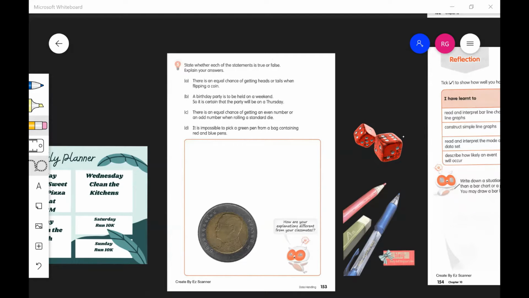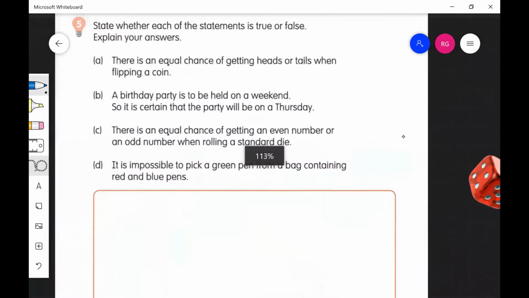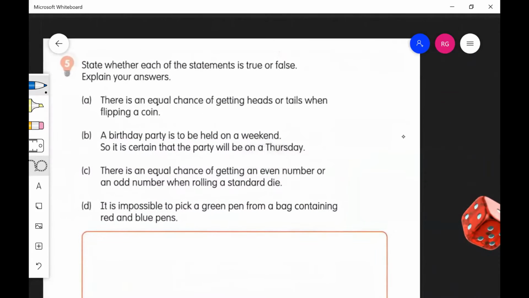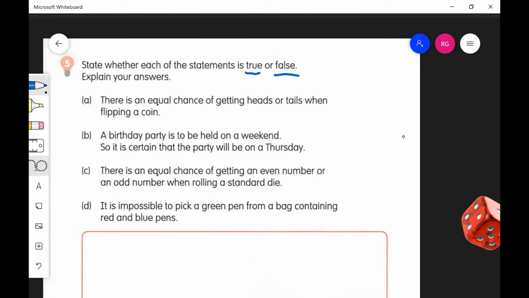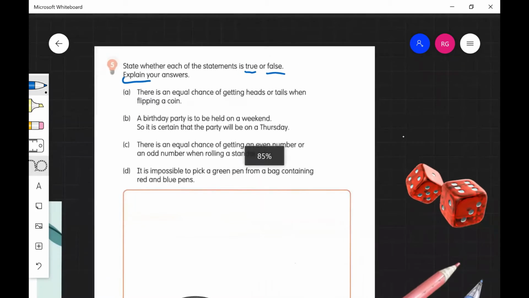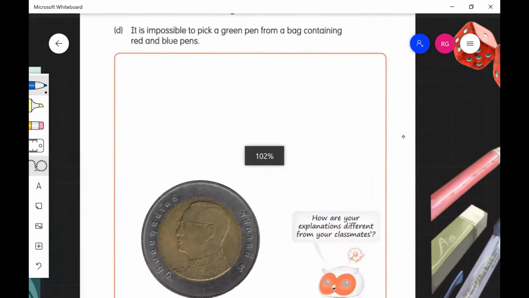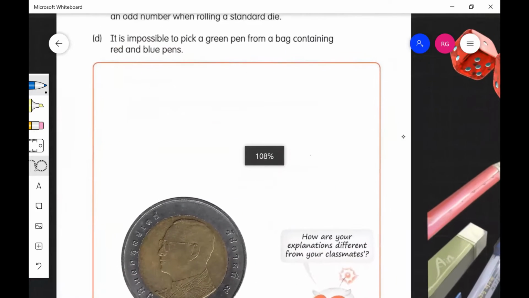153. So let's make sure we have our books out to page 153 and we'll get started. It says there is an equal chance of getting heads or tails when flipping a coin, and to state whether these statements are true or false and to explain our answer. If we think about a coin, there really are only two options. We can either get heads or tails.